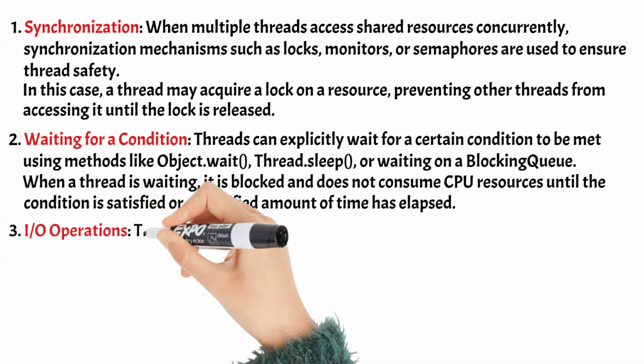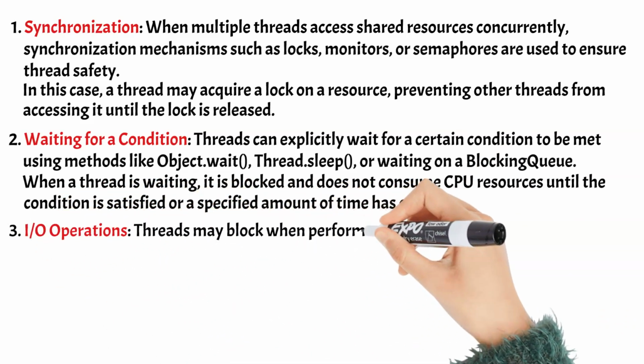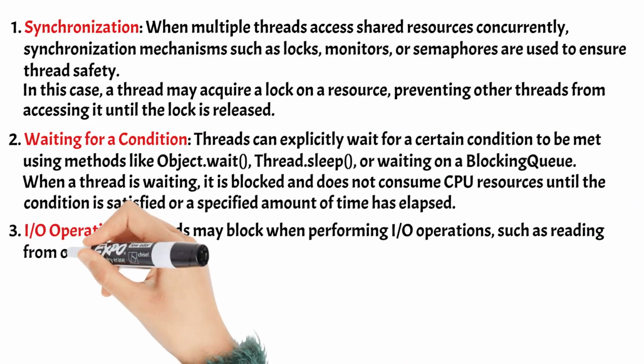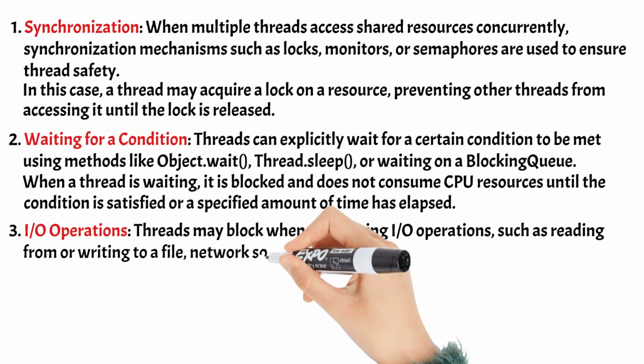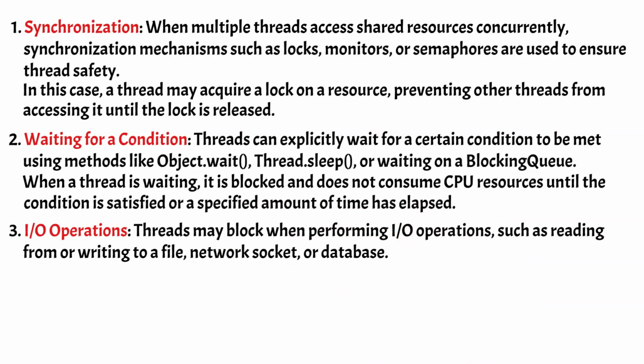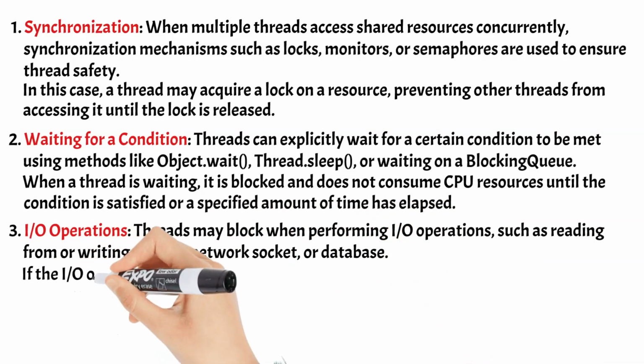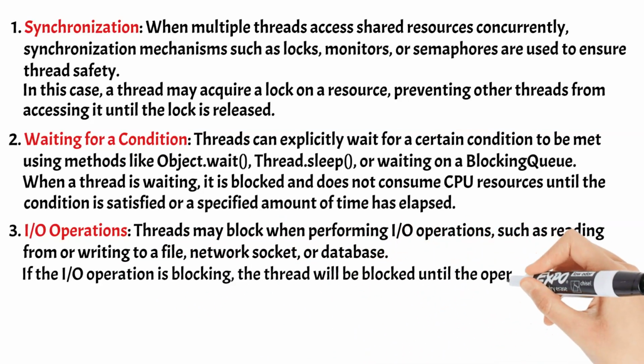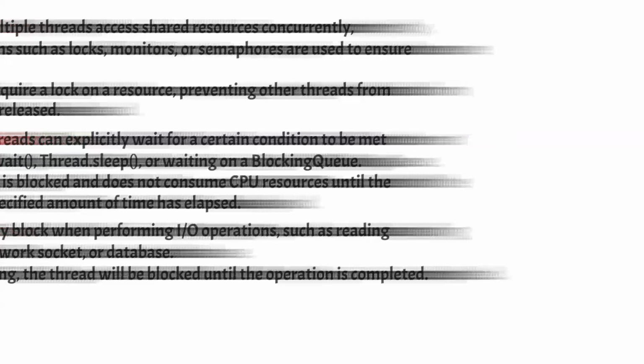3. I/O operations. Threads may block when performing I/O operations, such as reading from or writing to a file, network socket, or database. If the I/O operation is blocking, the thread will be blocked until the operation is completed.